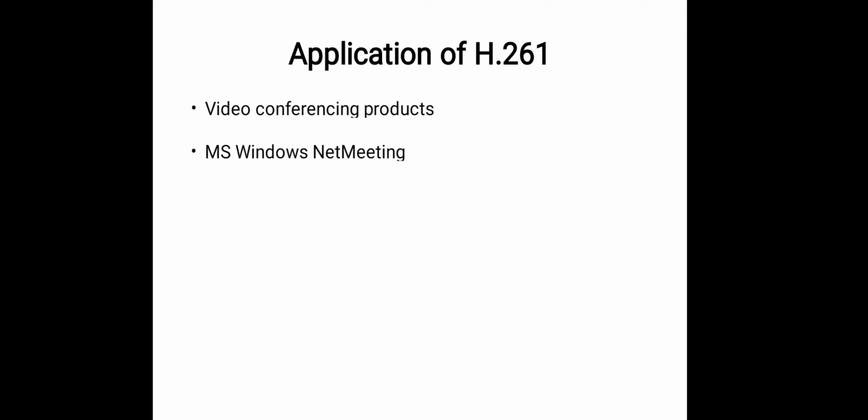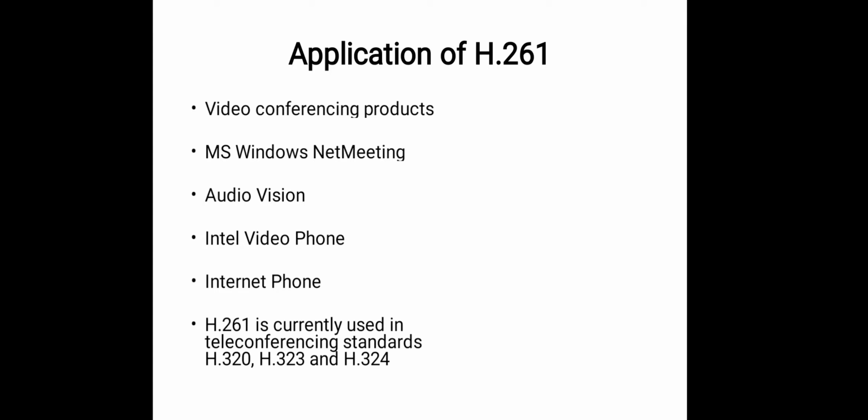Now we can see some applications of H.261. It is used for video conferencing products, MS Windows NetMeeting, AudioVision, Intel Video Phone, Internet Phone. H.261 is currently used in teleconferencing standards such as H.320, H.323 and H.324.